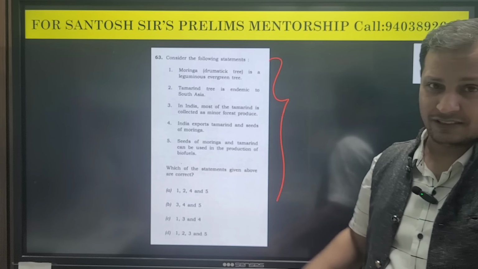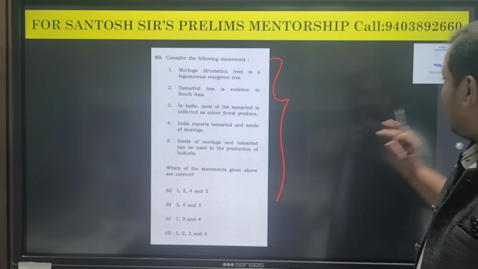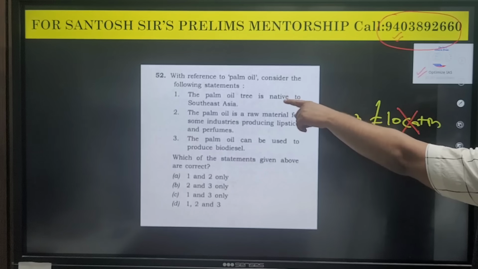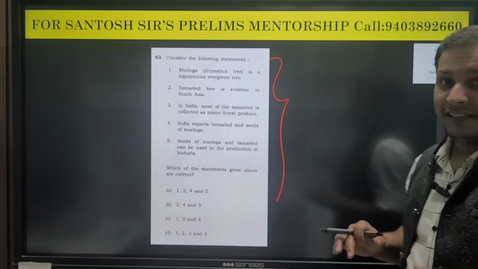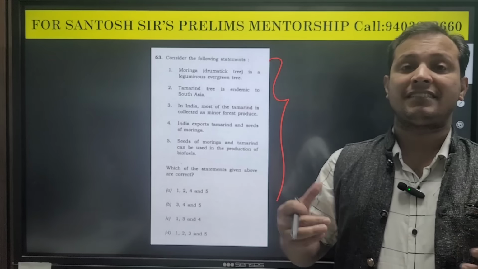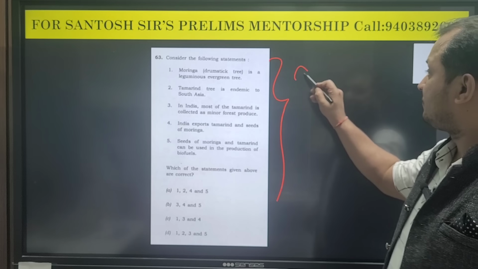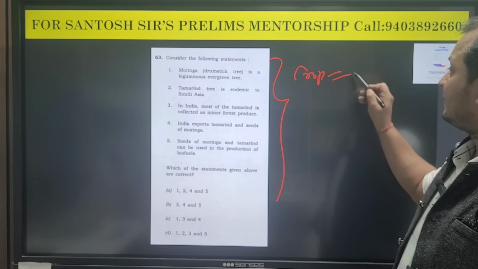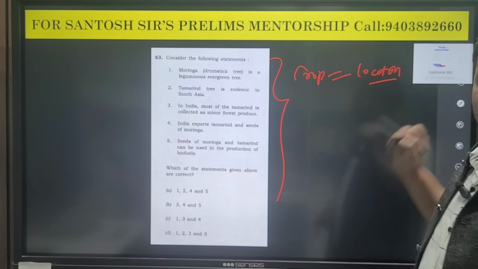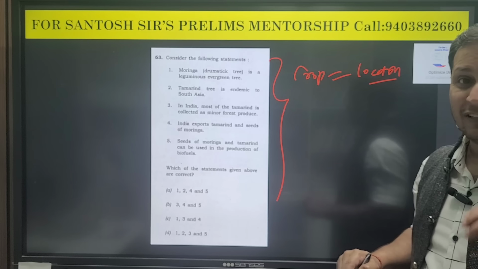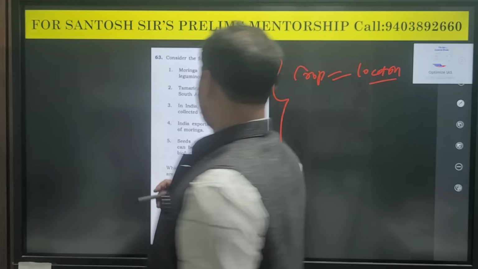Let us read the question and apply the technique which I have taught you. What is the technique I have taught you here? Whenever they are giving location based statements, like this crop is endemic to this location, what did I tell you? Those statements are not correct. Let us read this question.